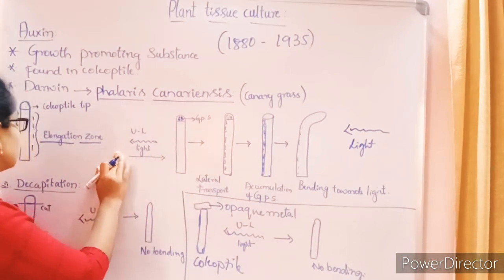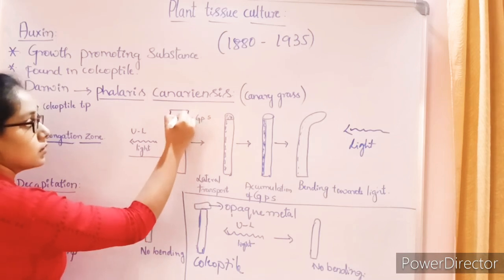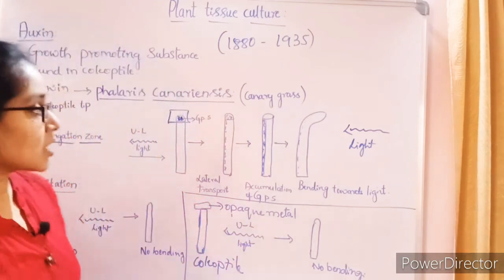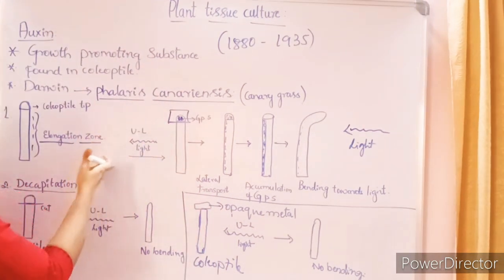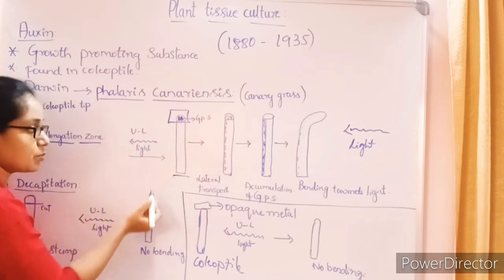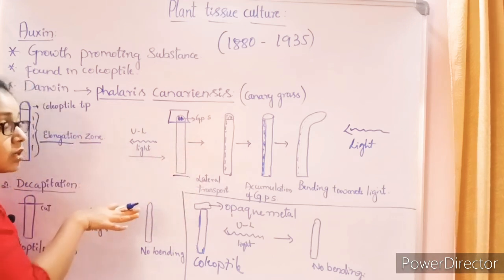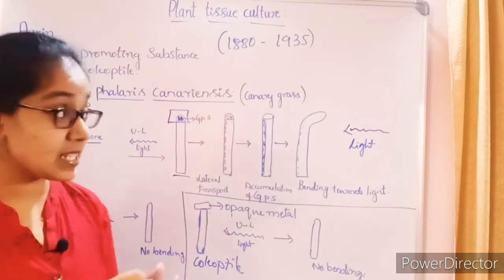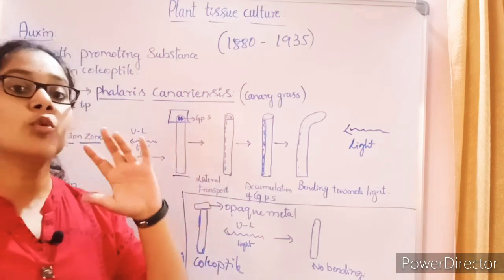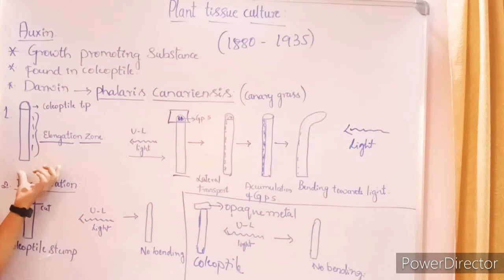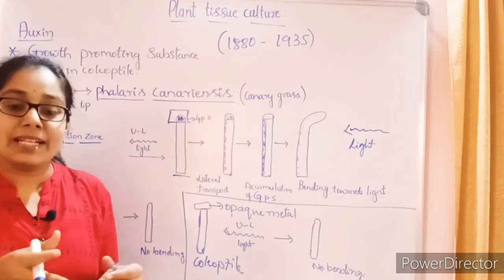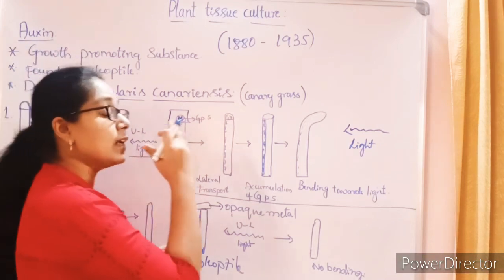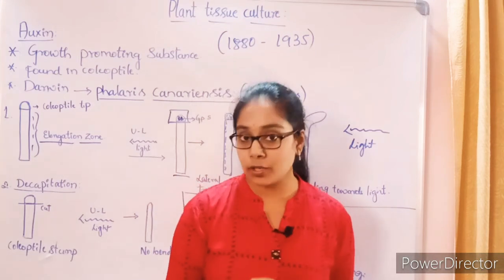See what is happening here. So the dots which you can see at the tip of the coleoptile is the growth promoting substance. Okay, so this growth promoting substance, of course it has got stimulated at this stage because it has already been exposed to light. So next what happens? The produced growth promoting substances at the tip now have to move downwards, that is towards the elongation zone. Right, it cannot accumulate there itself, it has to move. So the movement, the direction of movement matters a lot here.